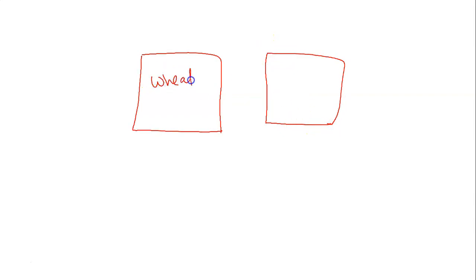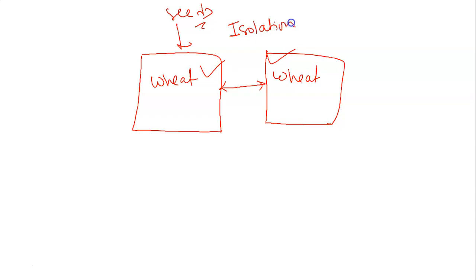Here you are preparing wheat, and here you are preparing wheat seeds. So there should be a distance between these two same crops for maintaining some properties. What should be the distance? This distance is known as the minimum isolation distance.